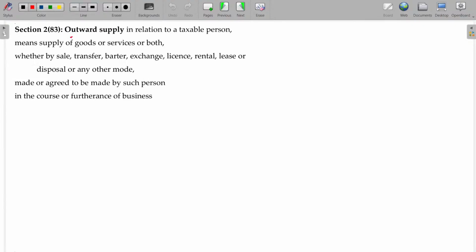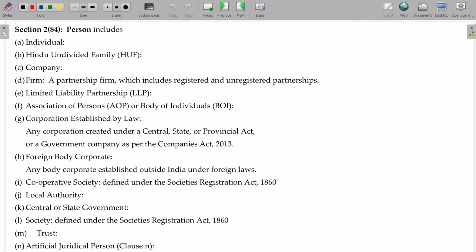So what is called outward supply? The supply we purchase, that is called inward supply. When we sell, that is called outward supply. Okay. By way of sale, barter, transfer, license and all these things. Okay.